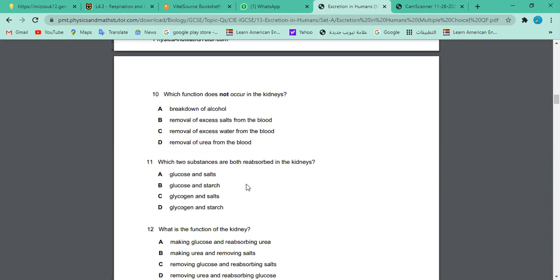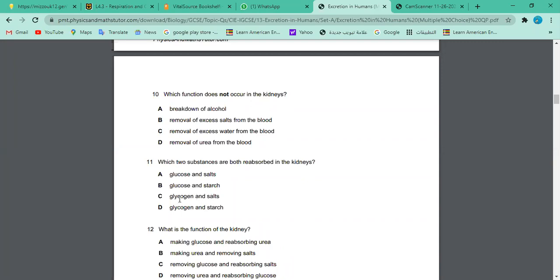Okay, sometimes you have to be very smart. Smart means you easily click on things. From where do we get starch? Do you think starch is there in our blood? No, sir. Starch is not. So this option is totally wrong, right? So you can omit B and D easily, looking at the starch. Even glycogen is stored in the muscle and the liver, but starch is not. So B and D are totally eliminated.